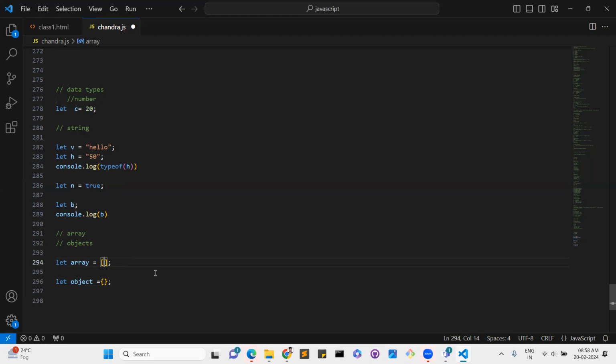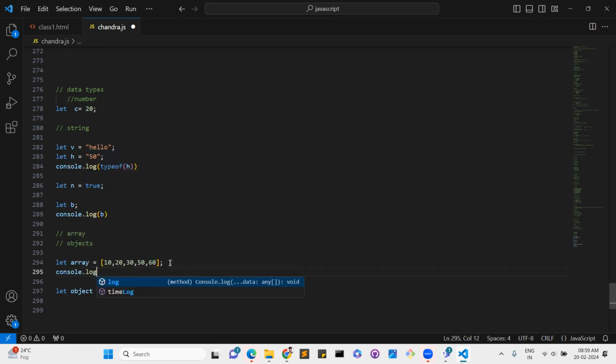An array is a group of elements, and whatever group of elements we have, we can assign to a single variable. That is an array. And an object has properties as well, and multiple methods. So multiple properties and methods we can assign to a single variable. That is an object, that is an array. For example, 20, 10, 30, 50, 60. I take multiple elements and we can store these elements into the array. It will create one memory, and in that memory it will store the array.